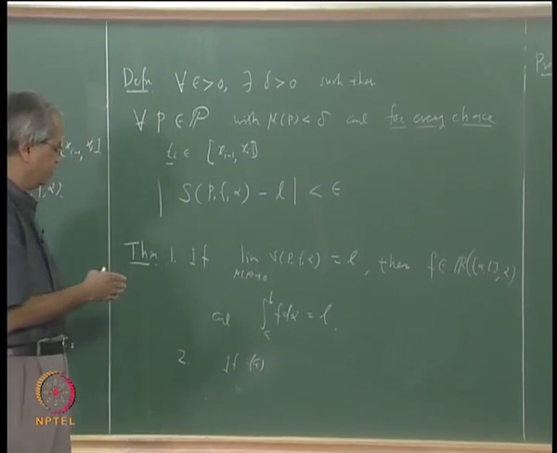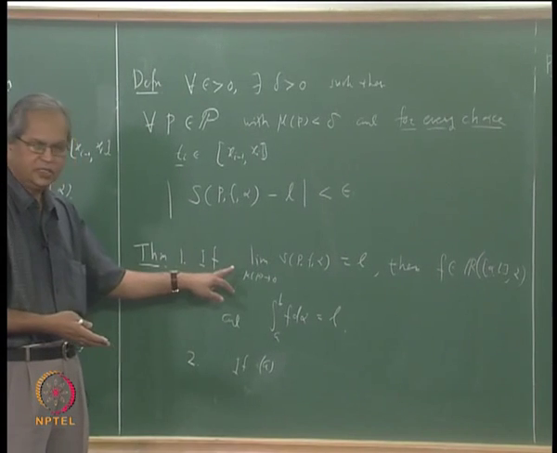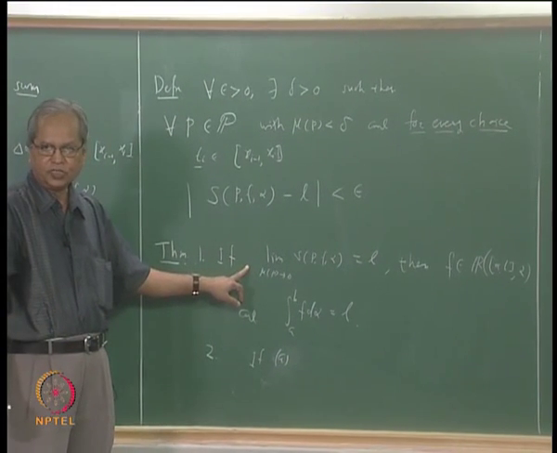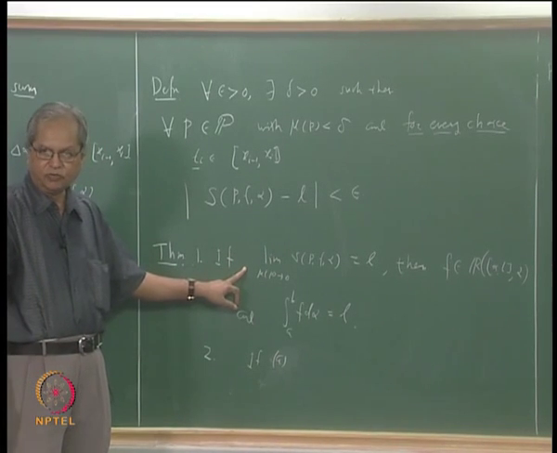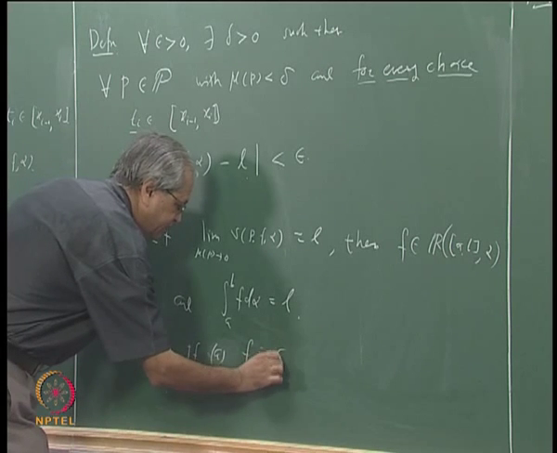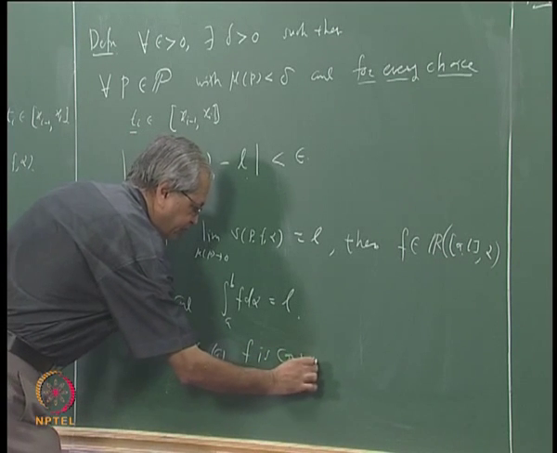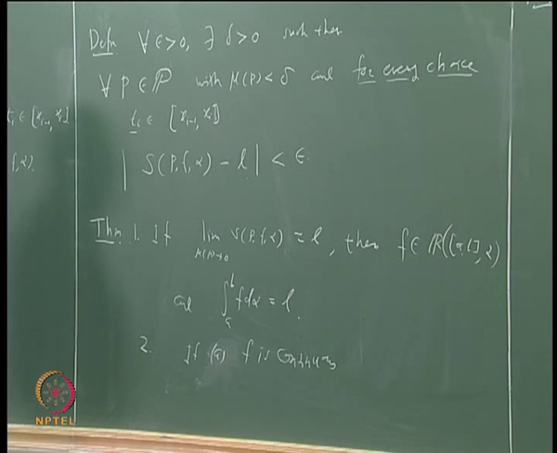Remember when we talk of a converse, what we have to think is that if f is integrable, then this limit exists, that is what we want to prove. But we need some additional condition here. The first possible condition is that if f is continuous, I do not have to say separately that it is integrable, we already proved that whenever it is continuous it is integrable.